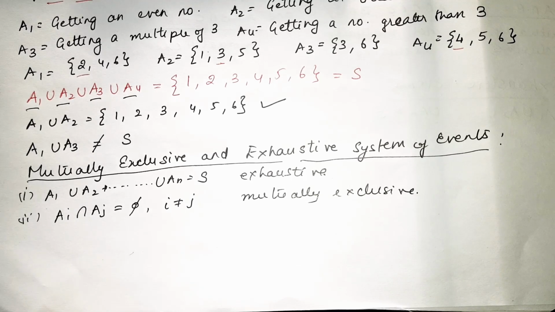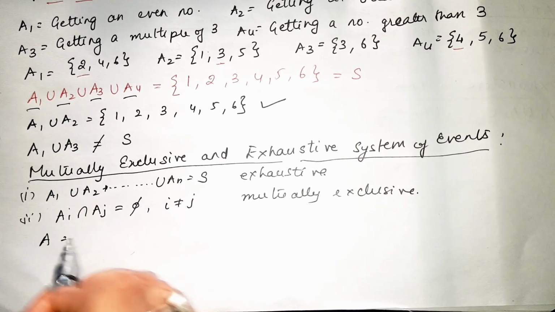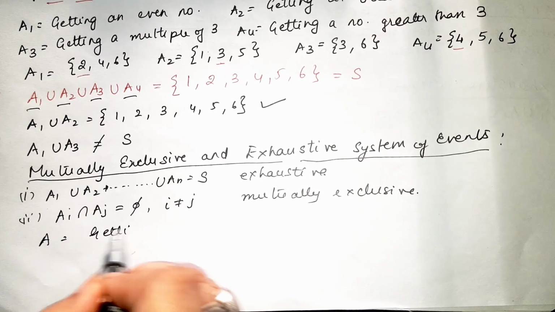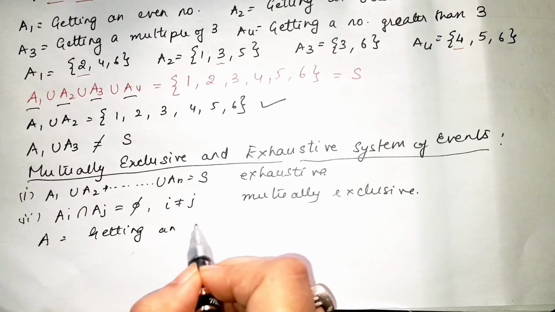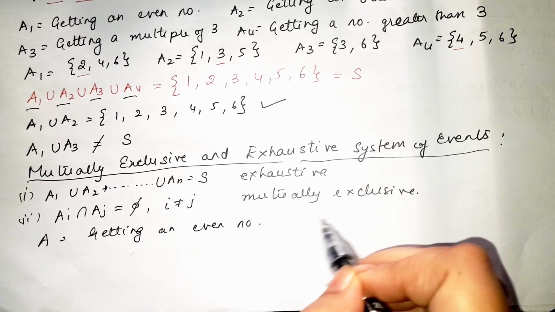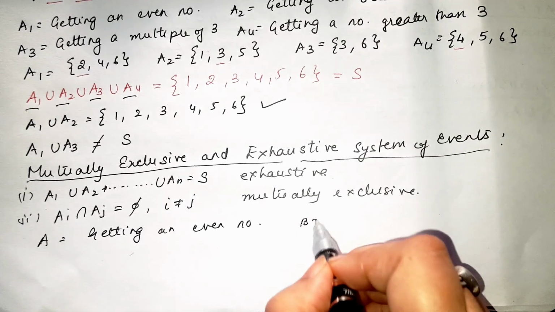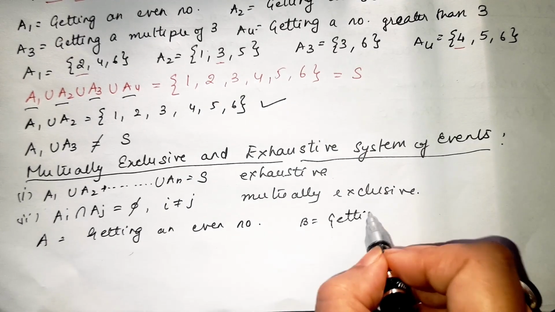Now if we take an example, how do we understand it? In a single throw of a die, suppose A is getting an even number and B is getting an odd number.